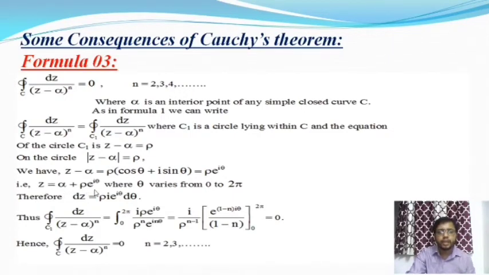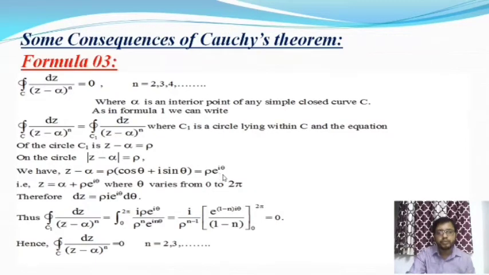Theta is the amplitude of the circle, so theta varies from 0 to 2 pi. In the first quadrant theta varies from 0 to pi by 2, in the second quadrant from pi by 2 to pi, in the third quadrant from pi to 3 pi by 2, and in the fourth quadrant from 3 pi by 2 to 2 pi.